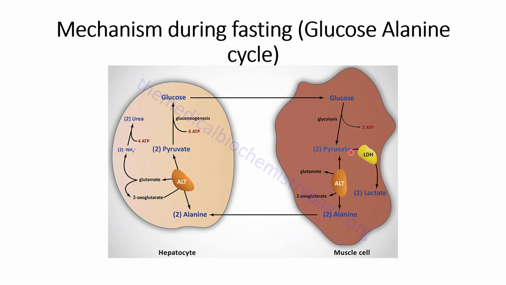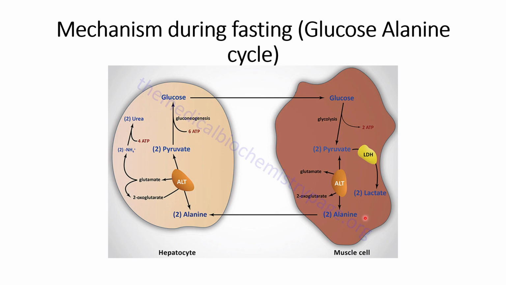However, in case of fasting, degradation of the muscle protein occurs, and most of these muscle proteins are degraded into the alanine, as it is shown here, with the help of this enzyme that is ALT, and a byproduct is also formed, that is lactate. However, our main focus is on the formation of alanine.